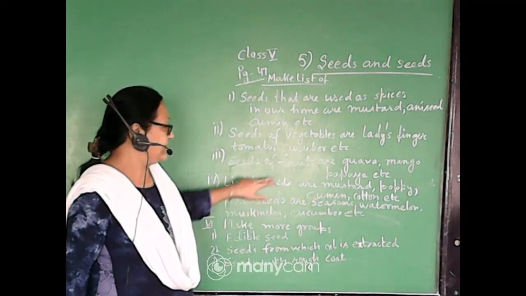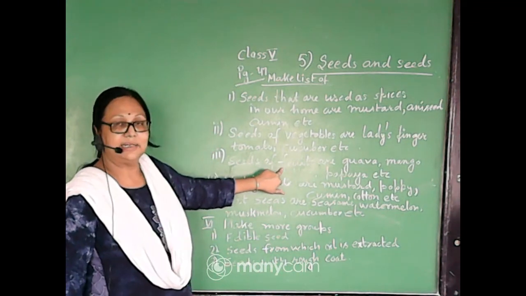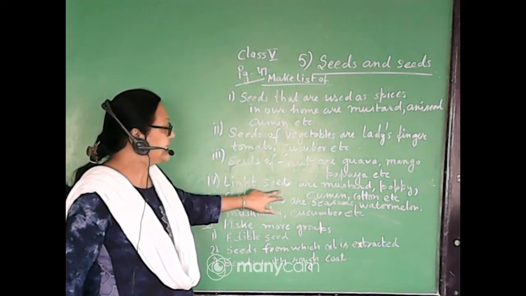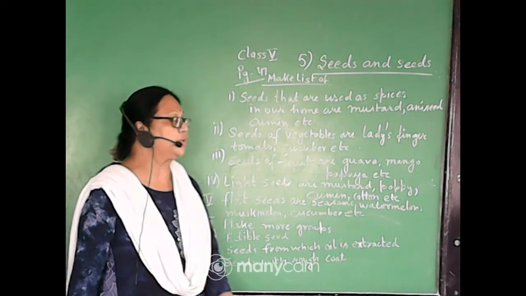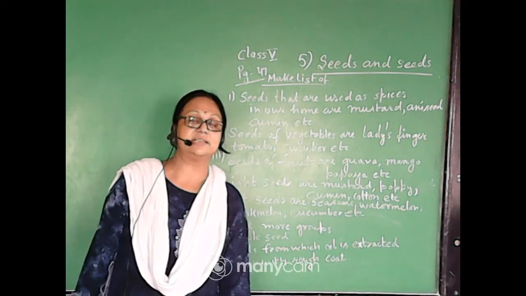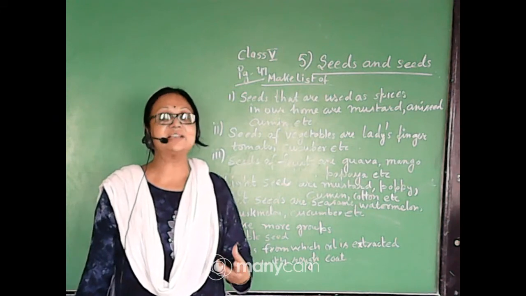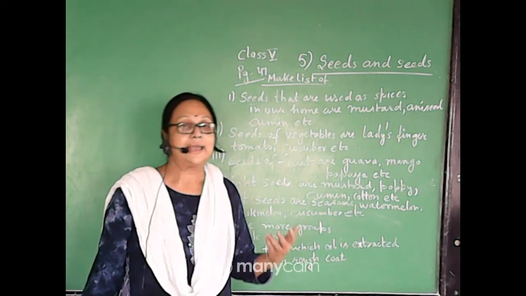Okay, so I didn't write it here, the hiptage and madar. We have written some common names. So whatever the light seeds here, the mustard, poppy and cumin as well as cotton seeds are there, which are very light in weight, so wind can easily carry them.